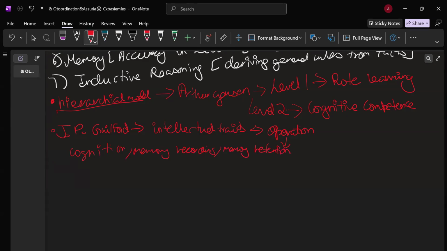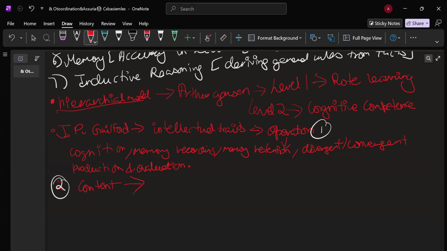divergent or convergent production and evaluation. Okay. And then this was the first one. This operation was the first one. Number two, you're going to see that is content.